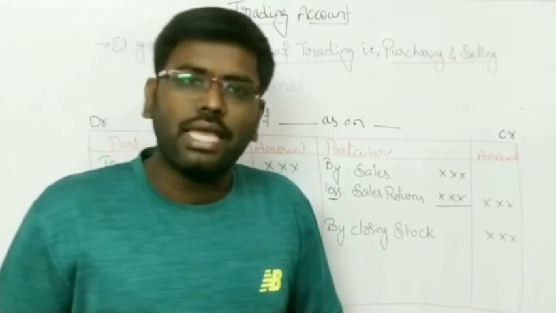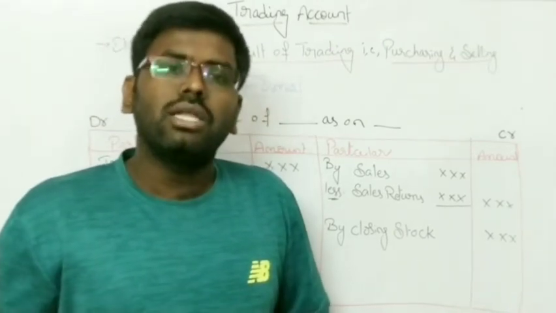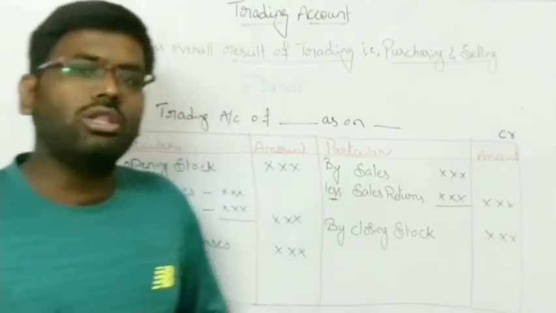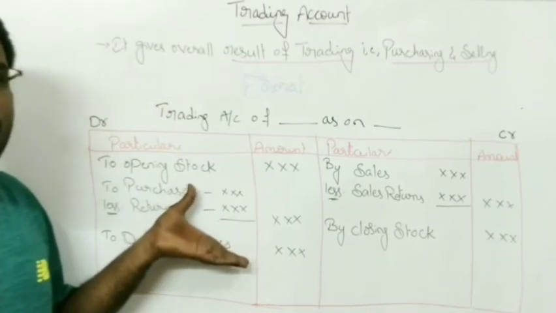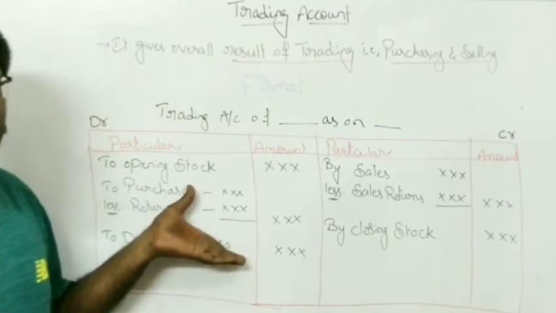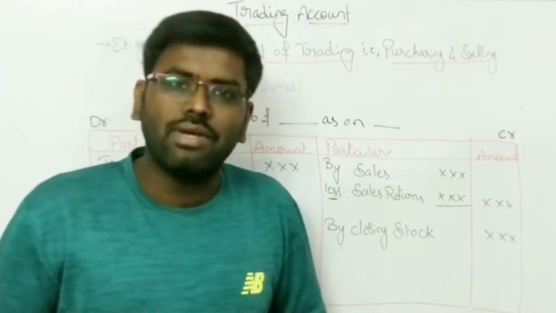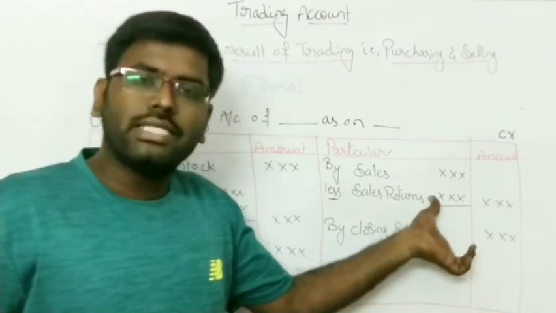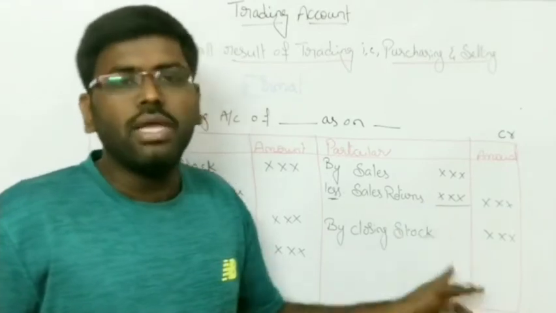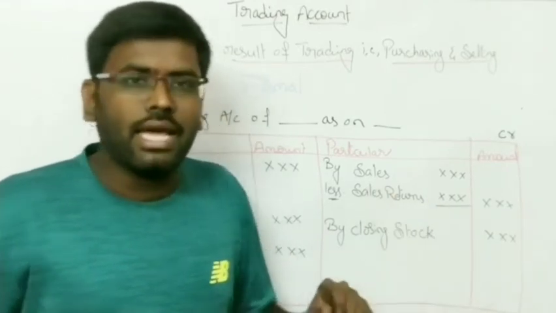If you incur any expenses related to trading activity, all those expenses will be recorded on the debit side of the trading account. And whatever revenue or income you get from the trading activity will be recorded on the credit side. Like that we prepare the trading account.